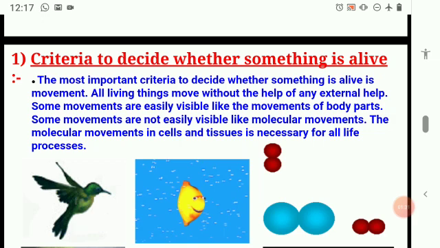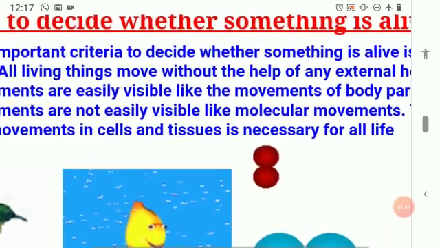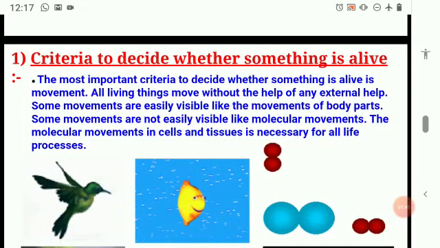Okay, this is one movement we are trying to speak of. One more movement shows that an organism is alive, but it is not visible to our eyes. That is nothing but what we call molecular movements. Can you see the movement of respiration that takes place inside our body, digestion that takes place inside our body, circulation, the blood flowing to different organs of our body?